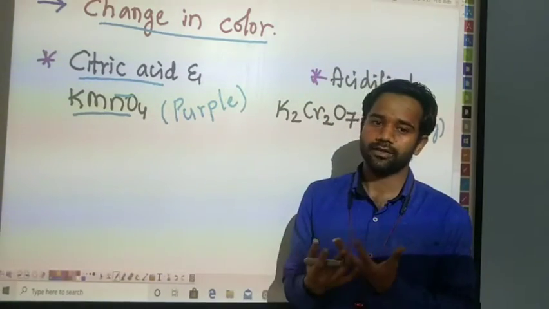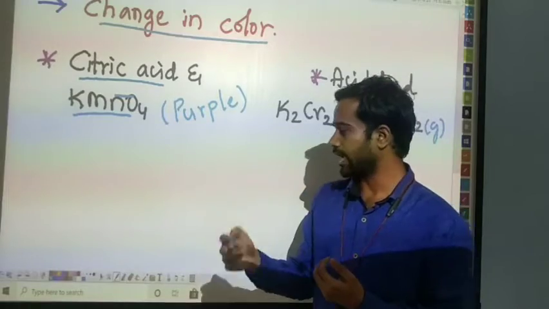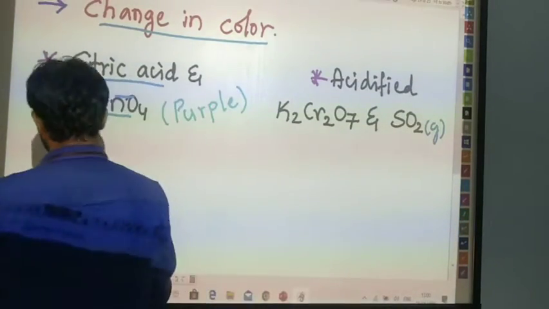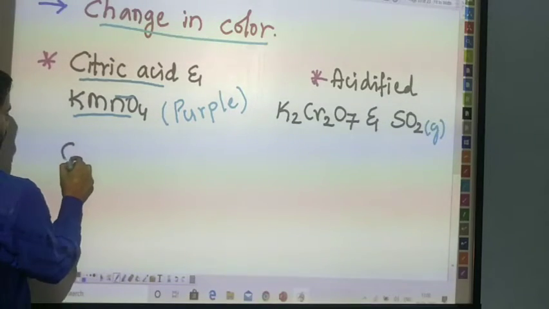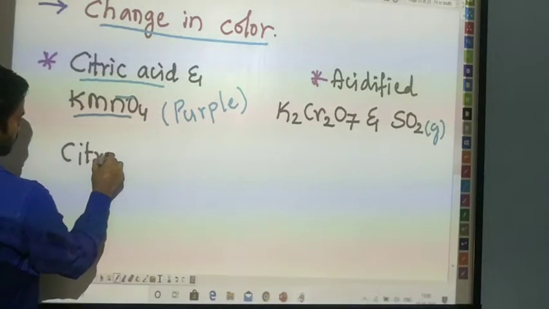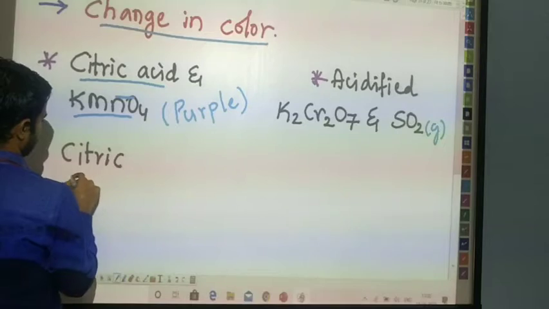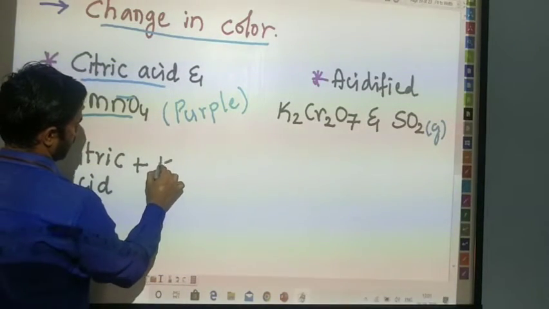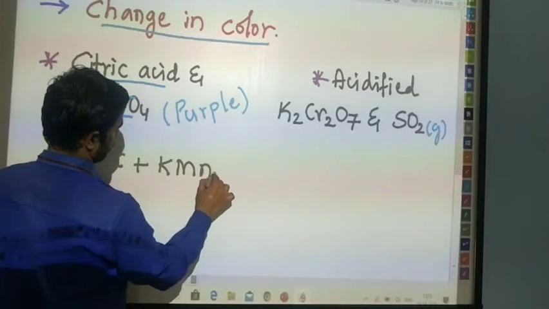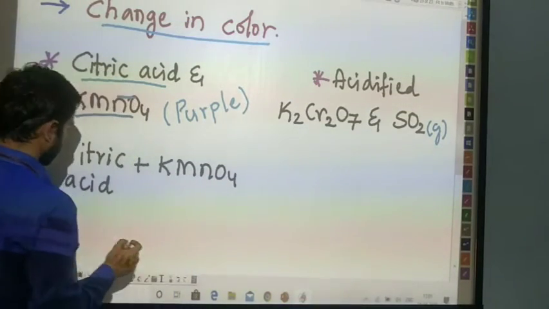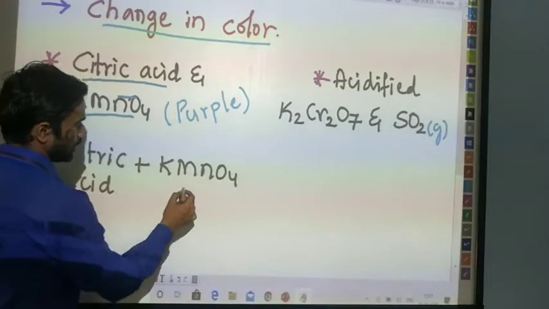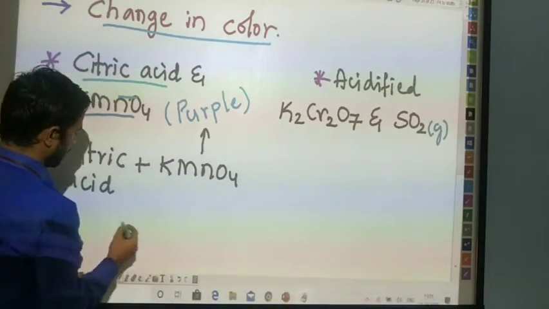Let's see what happened after the reaction of citric acid plus KMnO4. What is the color of this one? It is colorless. What is the color of this one? It is purple in color.